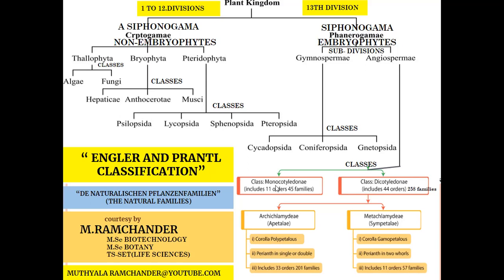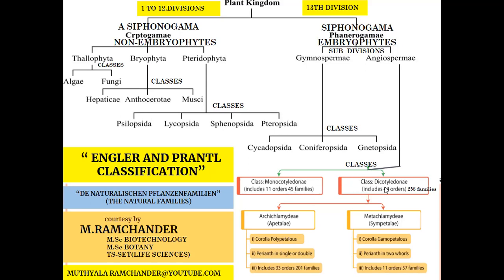Second, an adventitious root system is present. Third, parallel venation of leaves is present. Fourth, trimerous flowers are present in monocotyledone. The monocotyledone class is divided into 11 orders and series. The series are classified into 45 families.